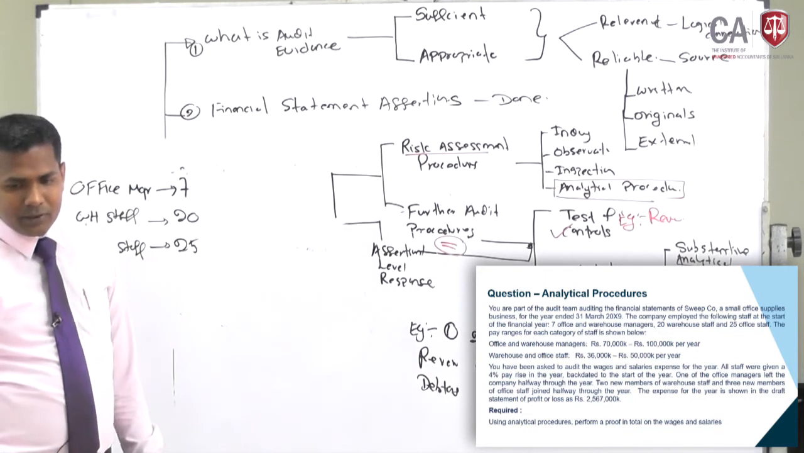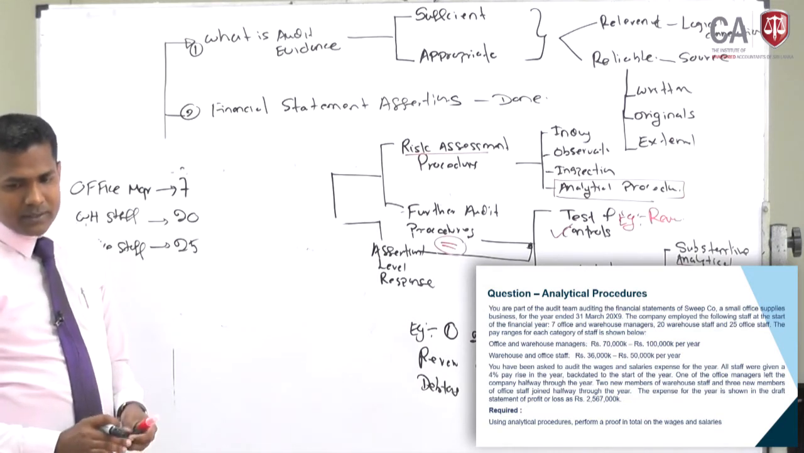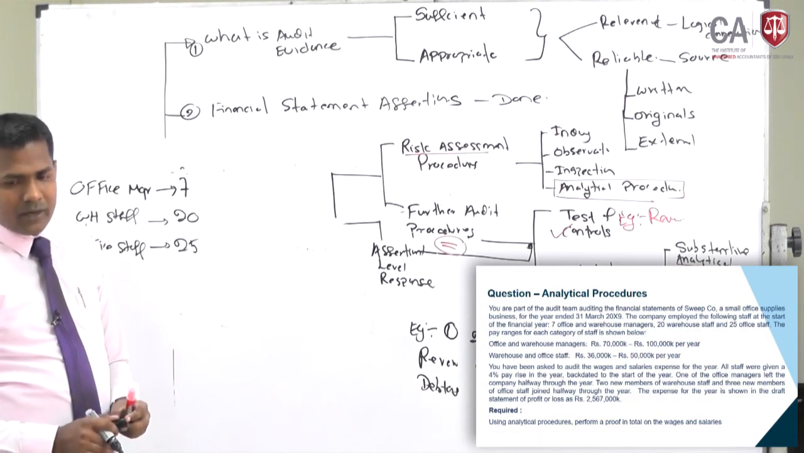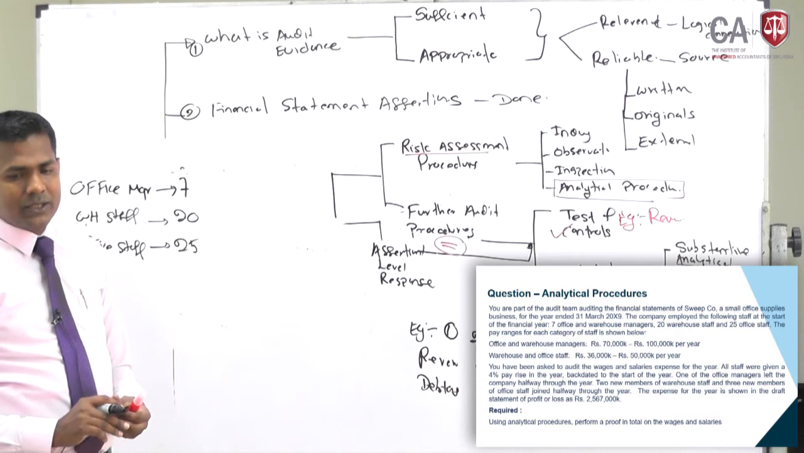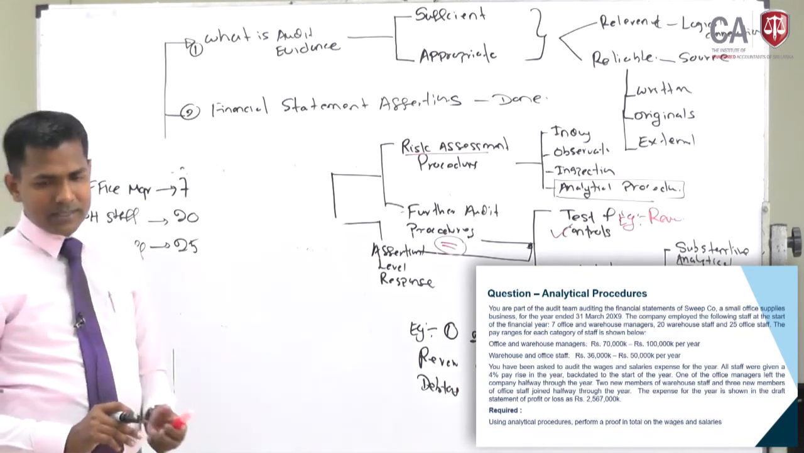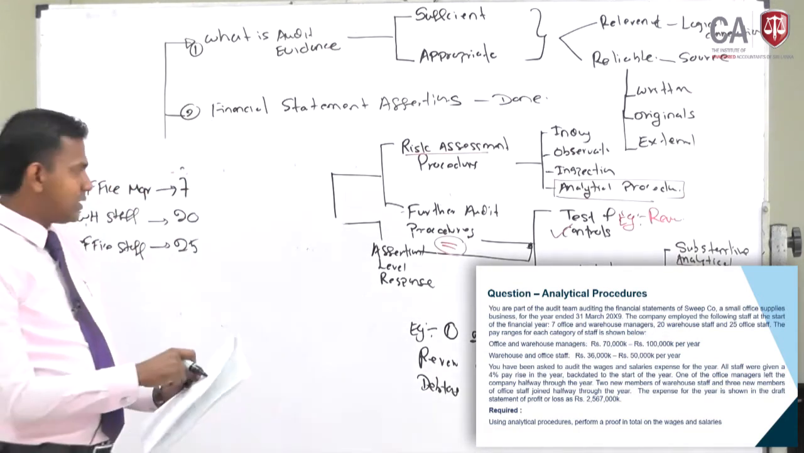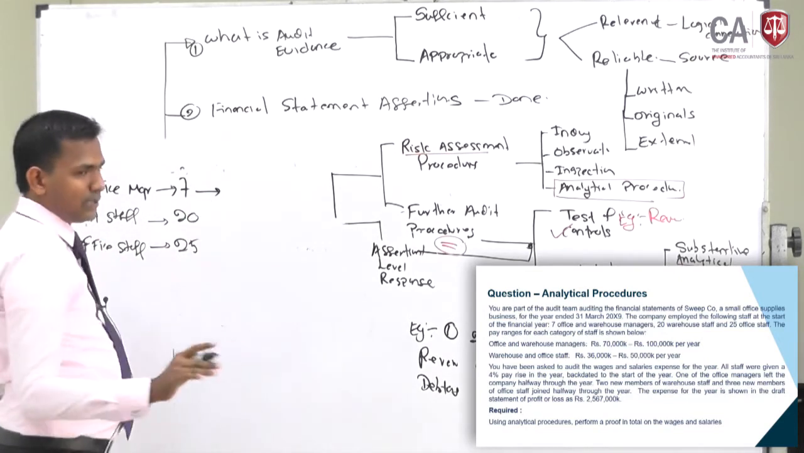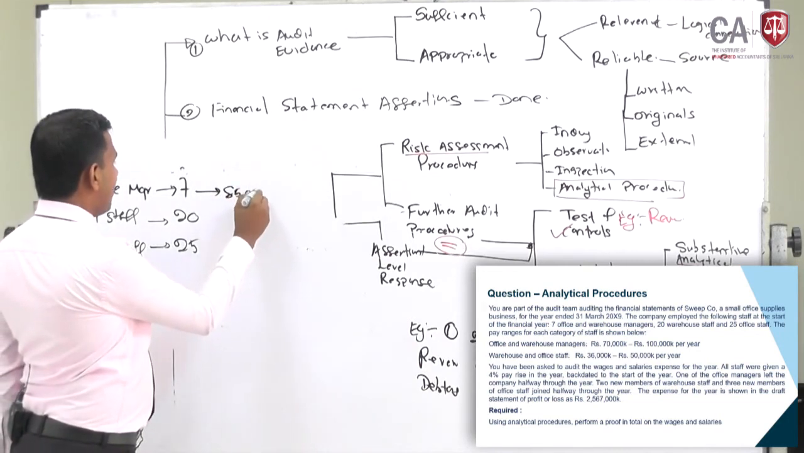You are part of the audit team auditing the financial statements of Sweepco, a small office supplies business, for the year ended 31st March 2019. The company employed the following staff at the start of the financial year: 7 office and warehouse managers, 20 warehouse staff and 25 office staff. The pay range for each category of staff is shown below. Office and warehouse managers, it's 70,000 to 100,000. In this type of circumstance you have to take the average salary, so it's 85,000.